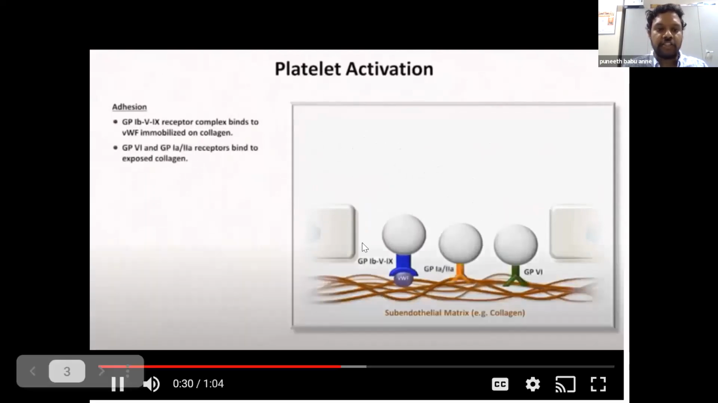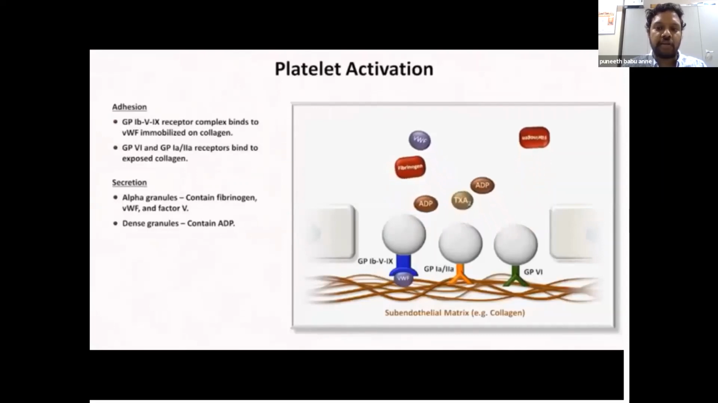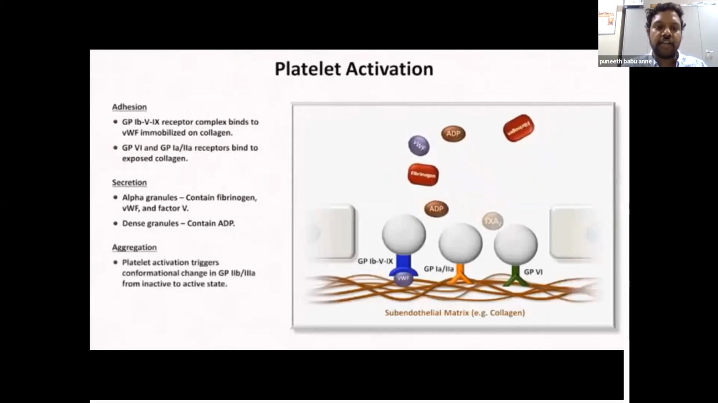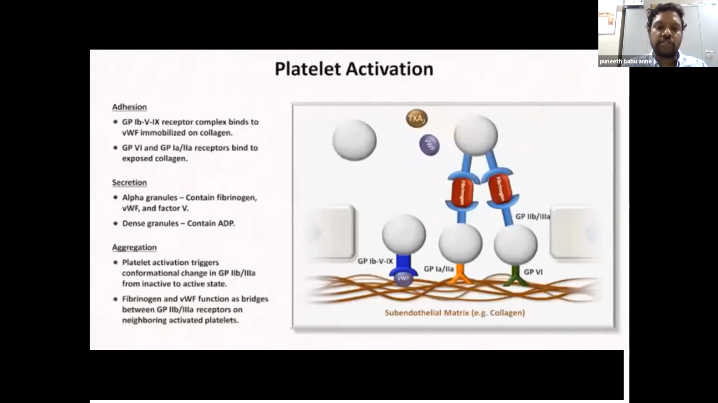These interactions will by themselves release the alpha granules, which contain fibrinogen, von Willebrand factor, and factor 5, or otherwise the dense granules, which contain ADP. These in turn will recruit other platelets and lead to the activation of other coagulation factors. Platelet activation triggers a conformational change in the GP2B3A from the inactive to the active state, and fibrinogen and von Willebrand factor function as bridges between the GP2B3A and other platelets.